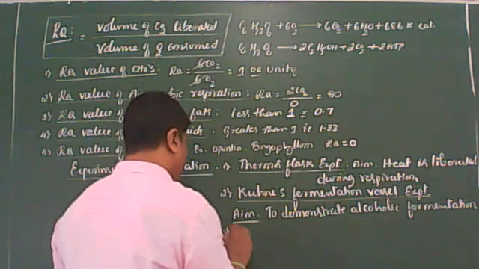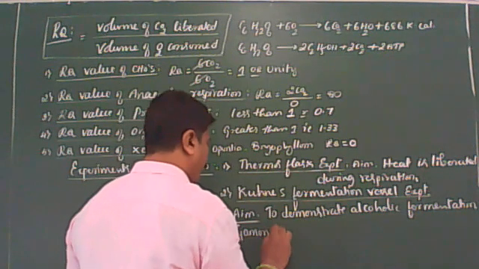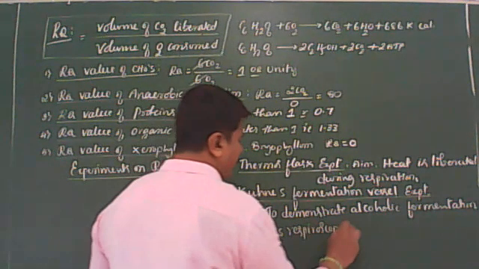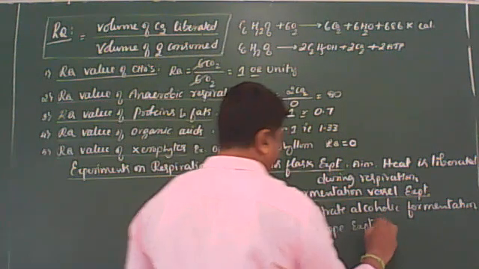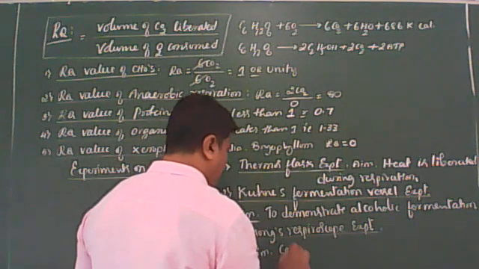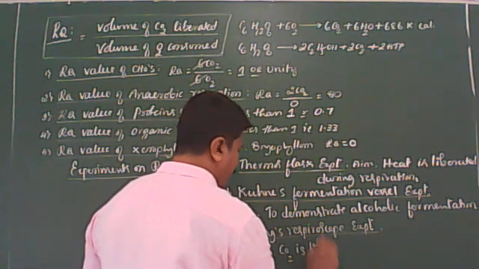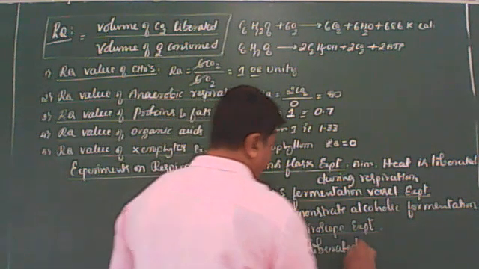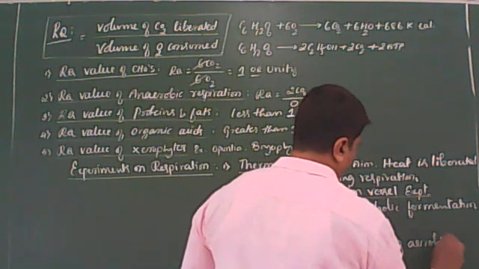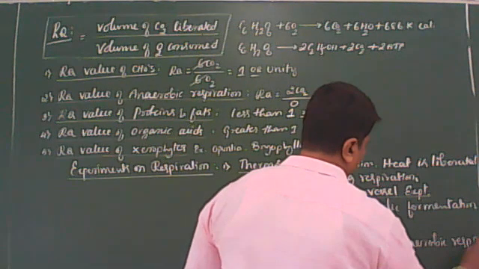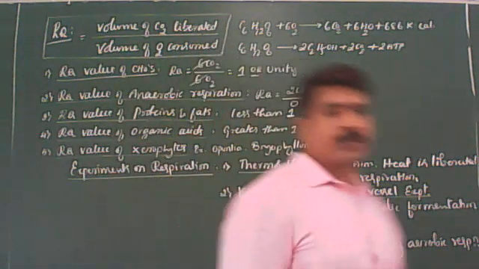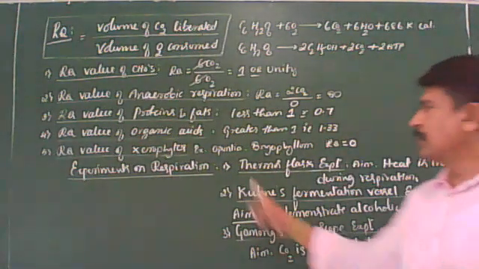Then the last one is the Ganong's respirometer experiment. Its aim is to show that carbon dioxide is liberated during aerobic respiration. You remember this. So these are the three experiments on respiration.